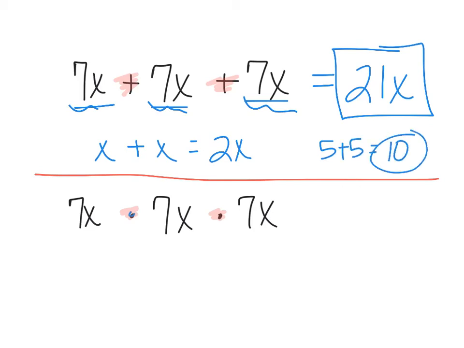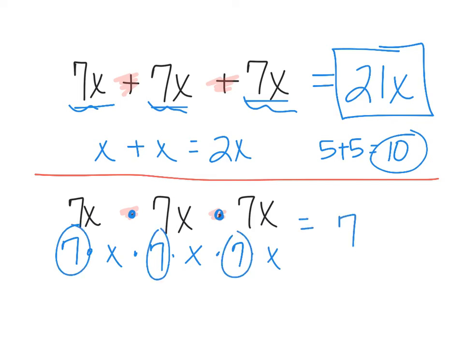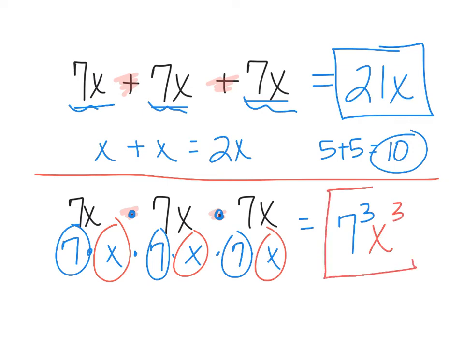Down here, now when it's multiplying, you use the law of exponents. So I see, I could even split this up a little more. 7 times x times 7 times x times 7 times x. I see 7 times 7 times 7, which is the same as 7 to the 3rd power. And then I see x times x times x, which is the same as x to the 3rd power. So my final answer would be 7 to the 3rd, x to the 3rd. And you could always multiply that out.